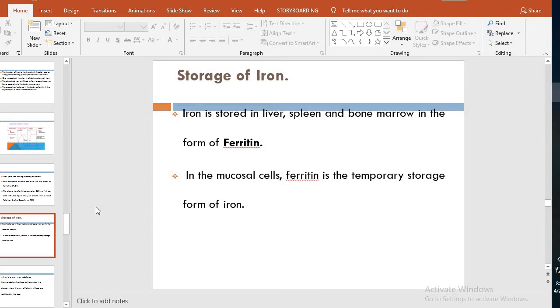It is the temporary storage of iron that can be used when required. When the plasma level of iron becomes low, the iron will be released from here, so it can be used to raise the hemoglobin level.